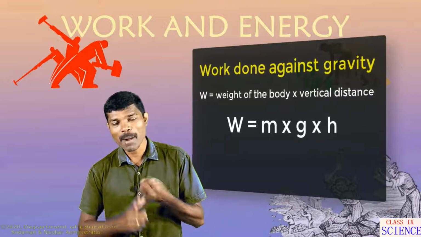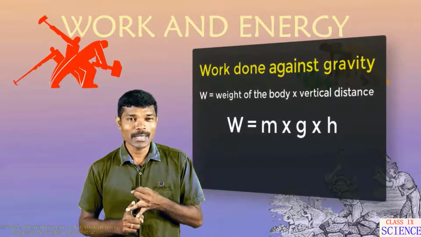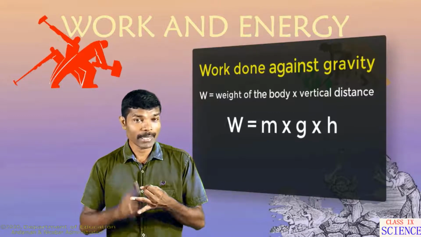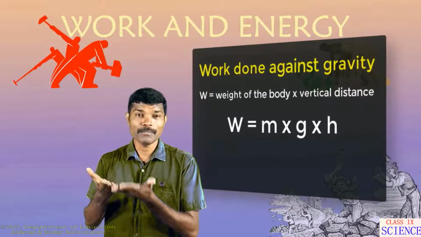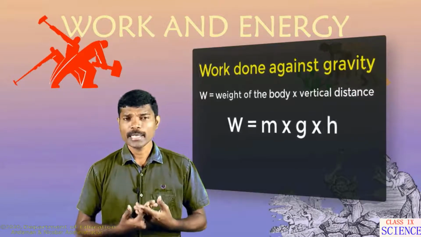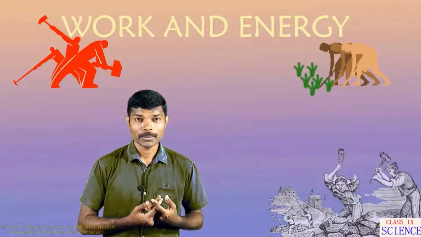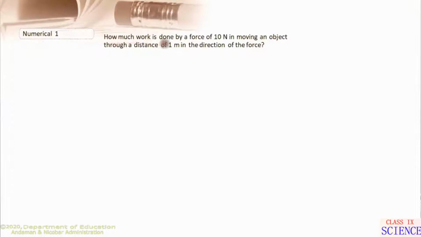Here m is the mass, g is the acceleration due to gravity, and h is the height to which the object is lifted. Based on this, let us do some numerical problems. Now look at the question. How much work is done by a force of 10 Newton in moving an object through a distance of 1 meter in the direction of the force?